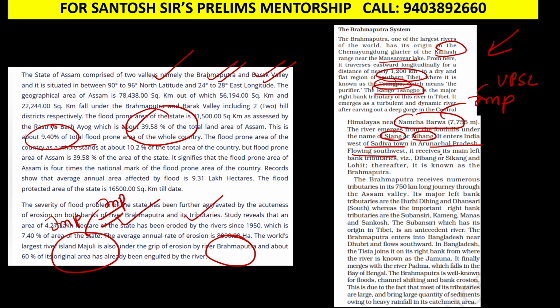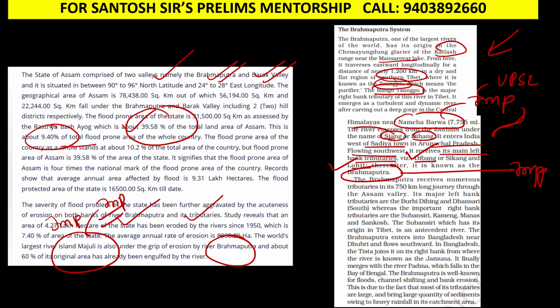Flowing southwest, it receives the main left bank tributaries like Dibang and Lohit. So when it enters India after the Namcha Barwa bend, it enters the state of Arunachal Pradesh. In Arunachal Pradesh, it is called Siang or Dihang. Then which tributaries join this Siang river? Dibang and Lohit. After these two tributaries join the Siang river, it is called the Brahmaputra river. So this is a very important fact.